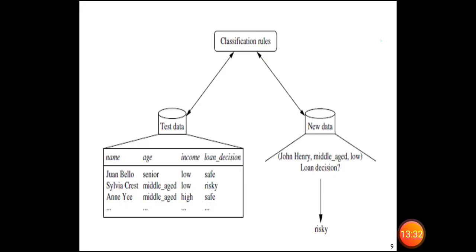If he is a risky person, then the loan decision will be under discussion. So like that, to approve the loan, it is very important whether he is safe or risky. To find the safe or risky persons, we need to apply a classification rule.